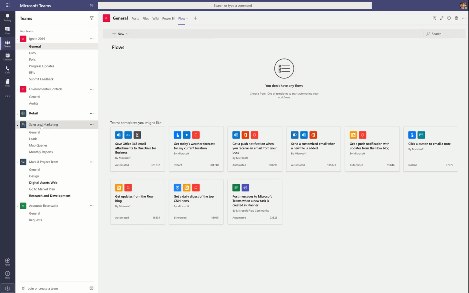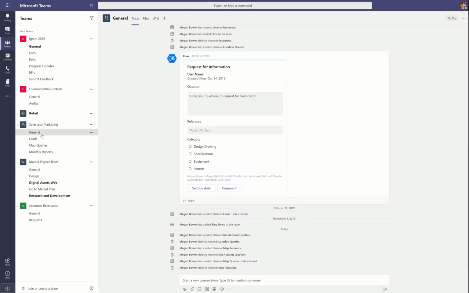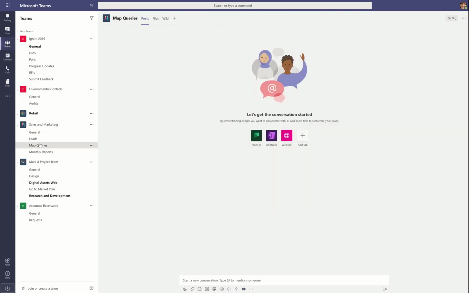All right. Now, what I've created is a sales and marketing Teams instance. And if you notice in here, I have a channel called Map Queries. And so what I'd like to do in this channel is enable people to query for a customer address. And so I've decided that the prefix for this is going to be tel: and then I will add to that the phone number. This is because the phone numbers are unique. And anybody who is invited to this channel can type this into a message.